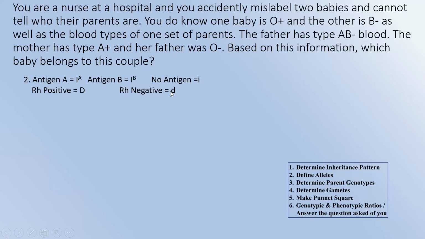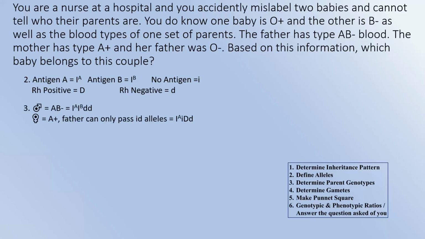Now, I challenge you to determine the parent genotypes and gametes by reading this quite carefully. We'll pick back up on that in a few seconds, so just take a moment here. Give yourself about 5 seconds to pause and then try to determine the parent genotypes and the parental gametes, and we'll get into our Punnett square and answering this question. But in the meantime, get the gametes. 3, 2, 1,